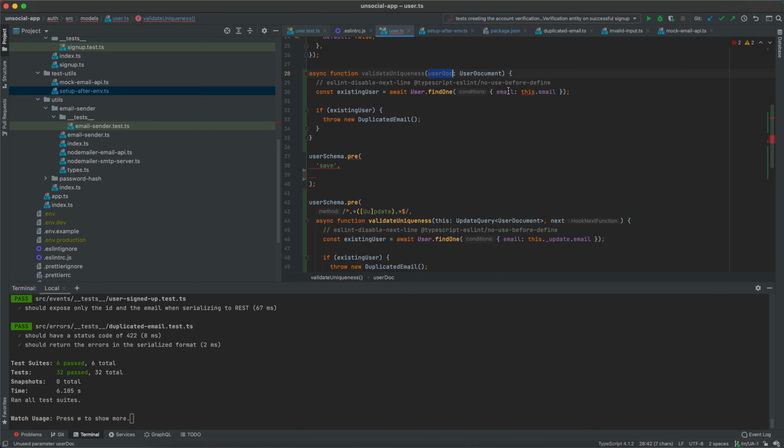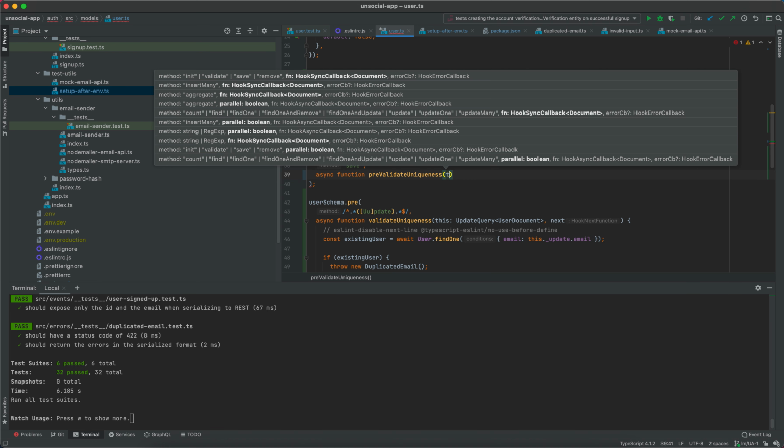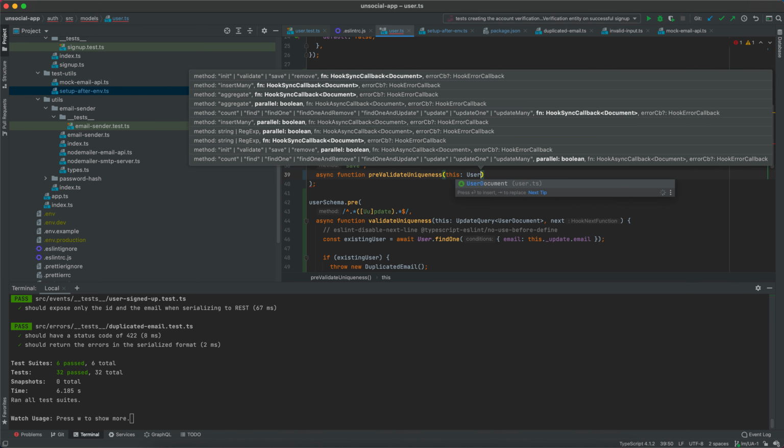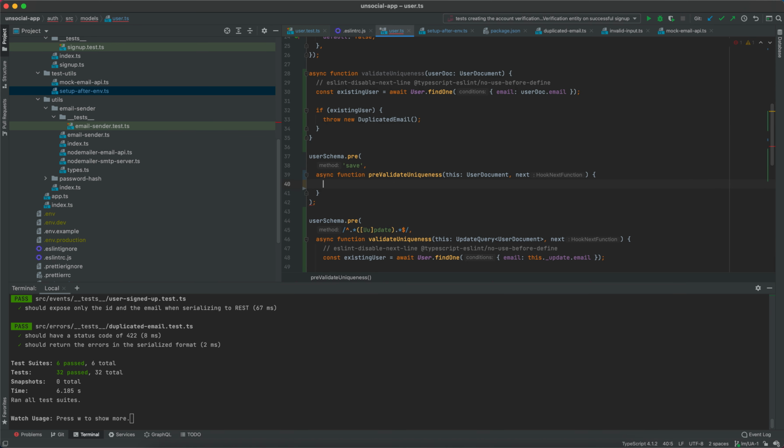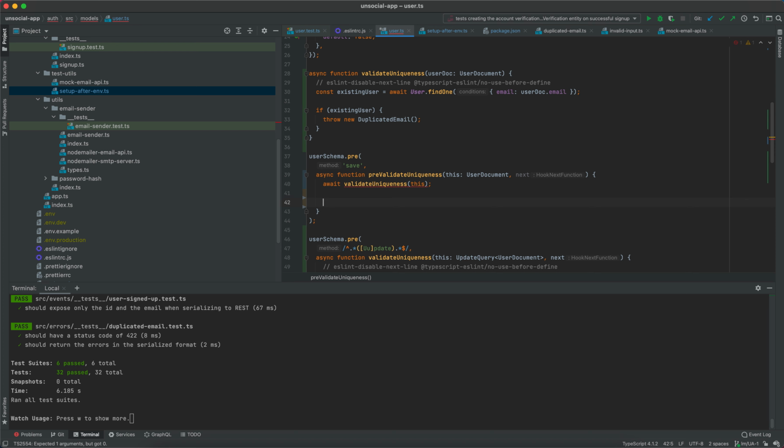Now here I will pass the user doc instead of passing this, and here I will have again an async function, and that could be pre-validate uniqueness just to prevent any name conflicts here. Here I will receive this, which is a user document, and a next function. And then I will simply await validate uniqueness with this. Then I will call next.